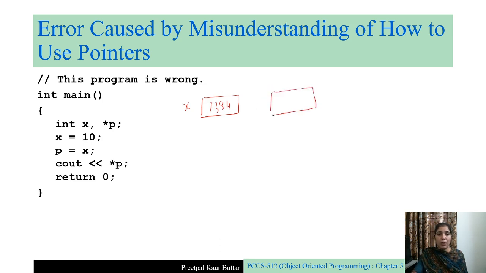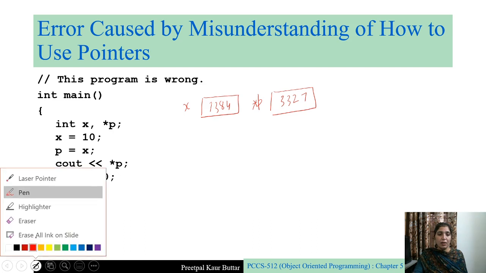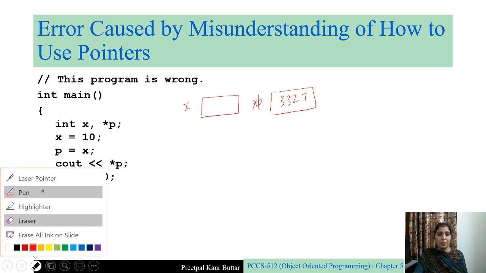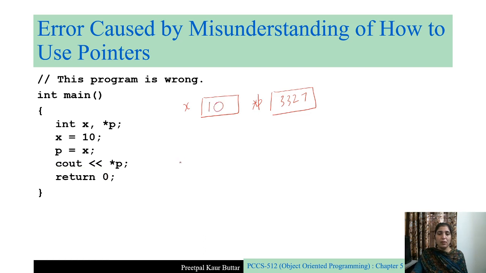Similarly, we have pointer p. Pointer p is also defined, not initialized, so it is also containing some garbage address, okay? It is storing some garbage address. Then what are we doing? x = 10. We are replacing the garbage value that was in x with 10. Right? This is okay. Then p = x. What are we doing here?